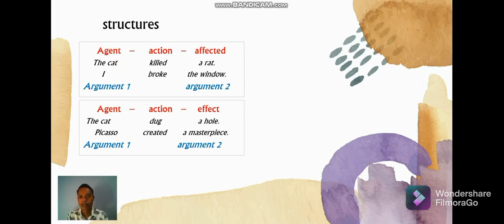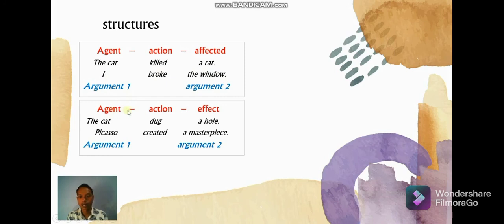The next example, I broke the window. In this sentence, I is the agent, broke is the action, and the window is something that is affected by the action broke that is performed by the agent I.